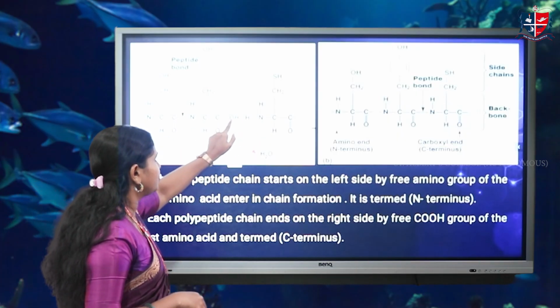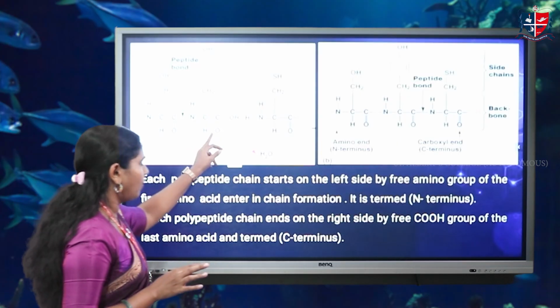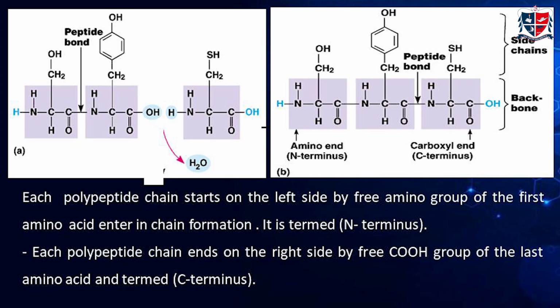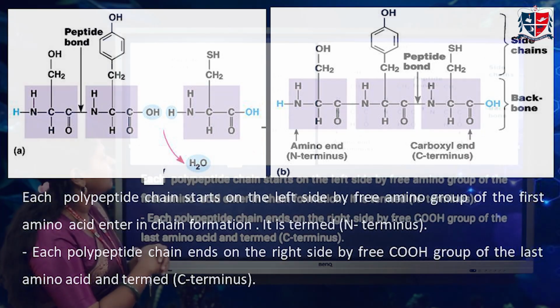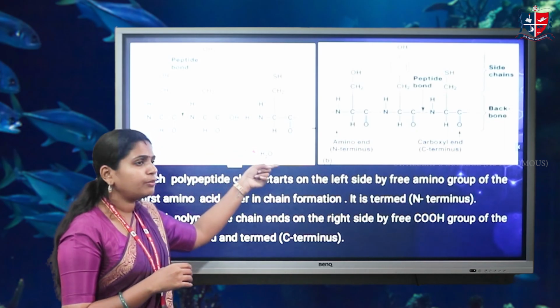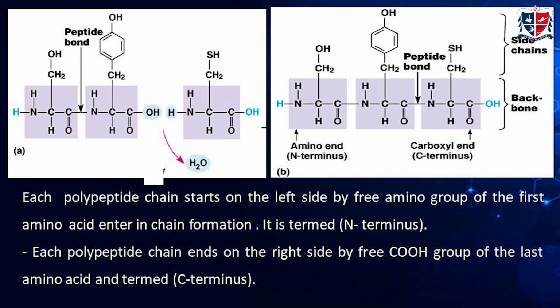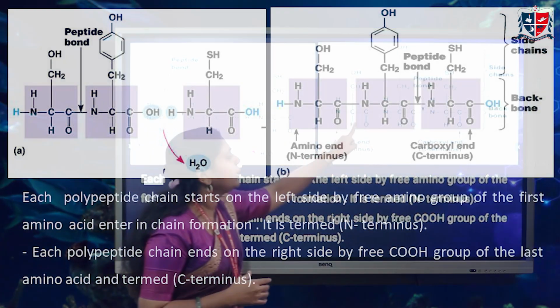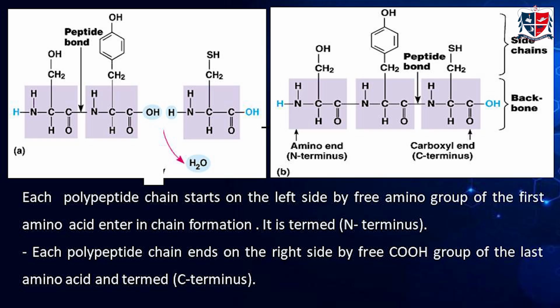Here we can see H2O: the OH group from the carboxyl group and the hydrogen from the amine group bind together to form a water molecule. By the removal of the water molecule, they are linked like this figure. Here we can see three amino acids linked by peptide bonds, formed by removal of a water molecule from the carboxyl and amine groups. This is known as a peptide bond, and this is all about the structure of the peptide bond.